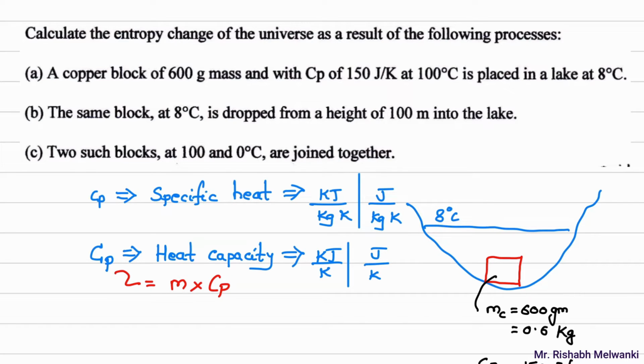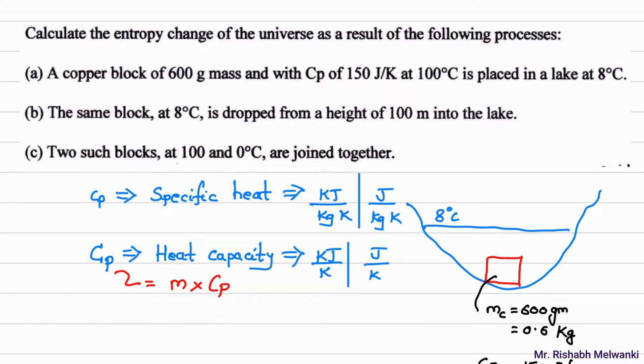Now copper is solid, and in the lake we have water, which is liquid. Here the lake is given at a temperature of 8 degrees Celsius. We have to consider this copper block as the system, and this lake as a reservoir. Why reservoir? Because the lake is very huge.